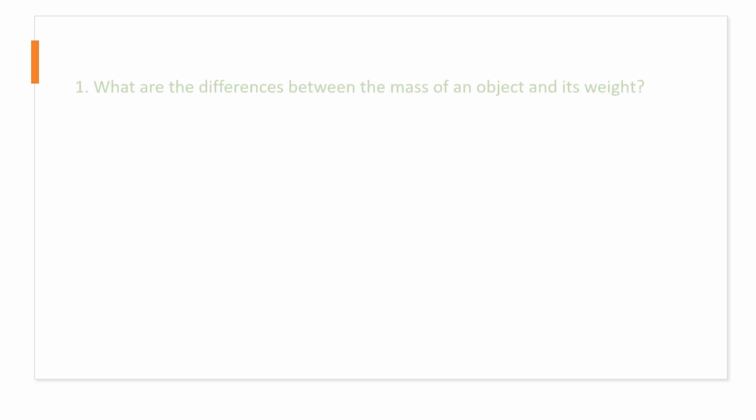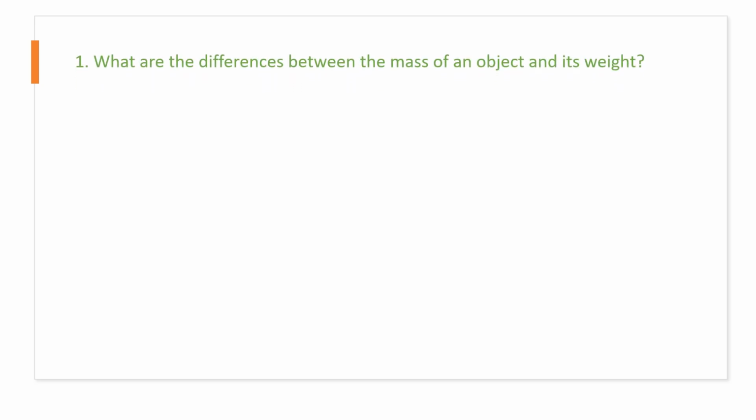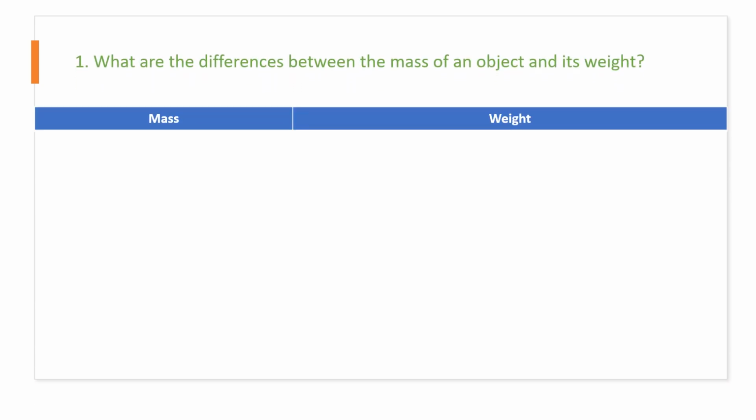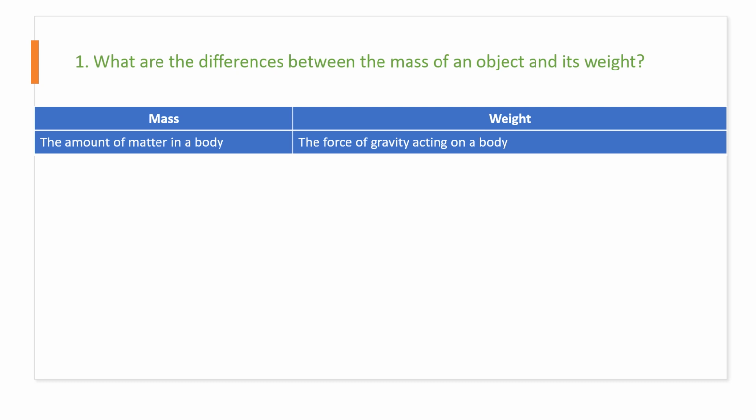Let's take the first one now. What are the differences between mass and weight? Let's go one by one. Left side is mass, right side is weight. What is mass? Mass is the amount of matter in a body. Matter is stuff, matter can be anything.